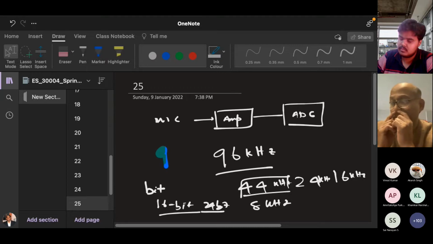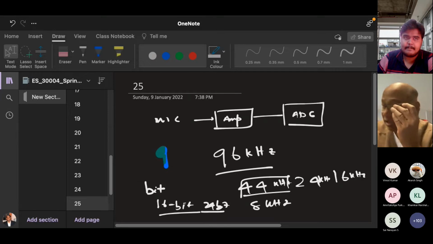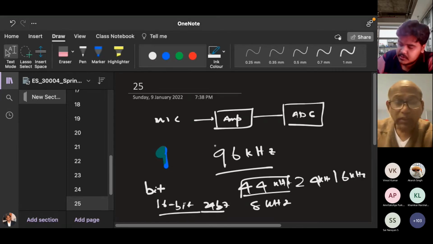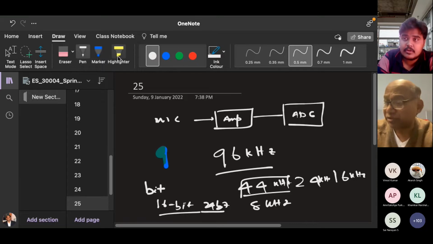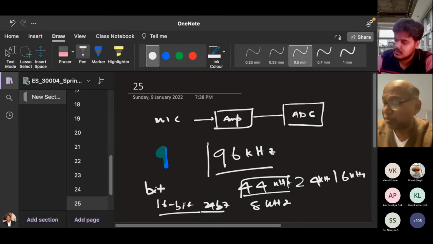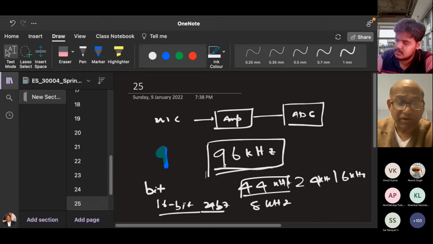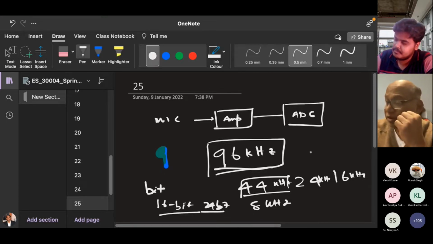You are right. Then somebody asked why, if your speech is around 20 kilohertz or maybe less than that, 5 kilohertz, why do we need 96 kilohertz? 96 kilohertz is required for music. Remember, for music you need high frequency sampling. Otherwise, the quality of music will be destroyed, because when you play this music on the speakers, you should have all the bandwidth present. So for music, it is required.